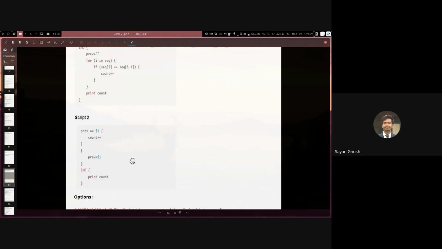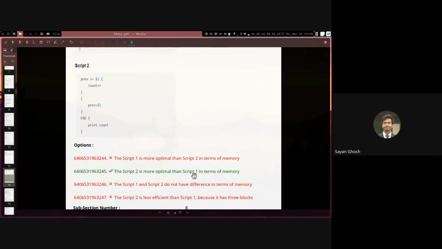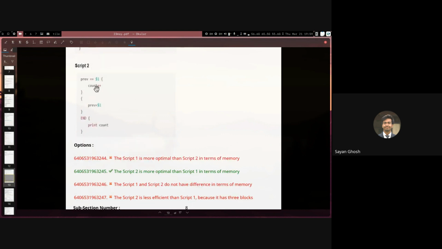So here, the obvious question is, which one is more efficient than the other? And the answer is script 2 is more efficient than script 1. So script 2 is more optimal than script 1 in terms of memory. Script 1 is obviously not more optimal. And the third option says both of them are the same. So that is also not true. And the fourth option says that script 2 is less efficient than script 1 because it has 3 blocks. That is not true because even though it has 3 blocks, it is not using that much memory as the earlier one. It is only using one variable in its memory. So it is not less efficient.